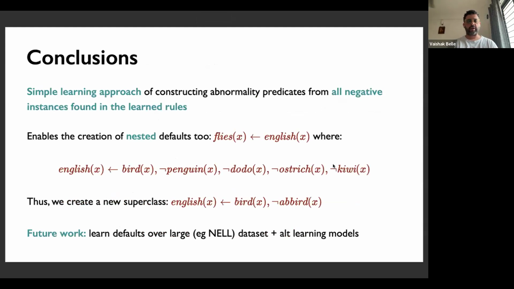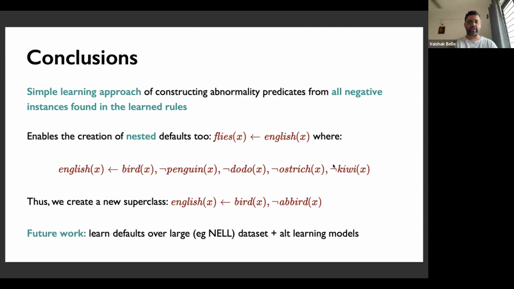Now, to wrap up, what we argue here is that we have a surprisingly simple approach for constructing abnormality predicates from negative instances. Essentially, you look for the exceptions and you collapse them into a single superclass. Interestingly, this also enables the creation of nested defaults. So for instance, let's say your data set is such that it's basically studying English birds. And you could say, for instance, English birds are those birds that are not penguins and dodos and ostriches and kiwis. And it could be that in your data set, essentially every bird that happens to be English happens to fly.